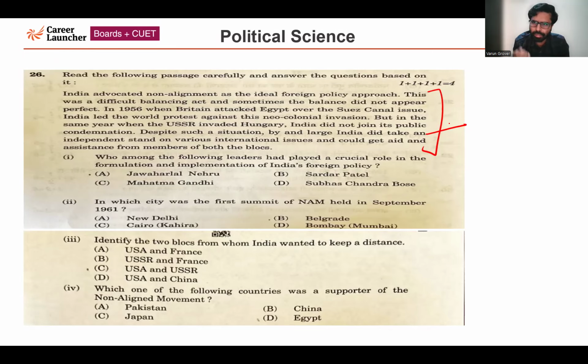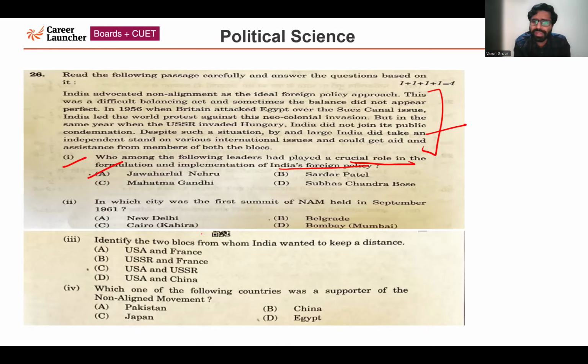So one by one, I'll be discussing questions based on this passage. Question number 1: Who among the following leaders had played a crucial role in the formulation and implementation of India's foreign policy? Four options are given. The correct answer for this question is India's first Prime Minister, Pandit Jawaharlal Nehru ji, who played a crucial, important role in the formulation as well as in the implementation of India's foreign policy. So the correct answer for this question is option number A, Jawaharlal Nehru.